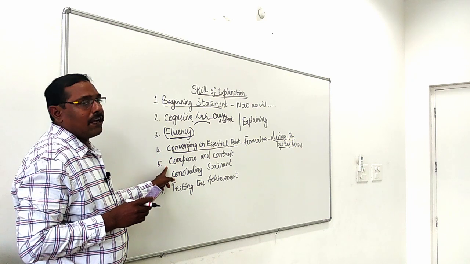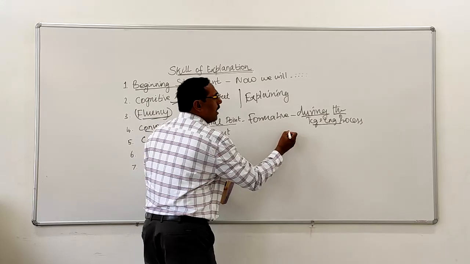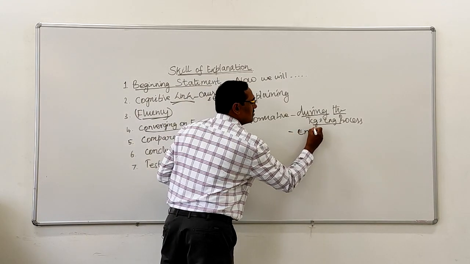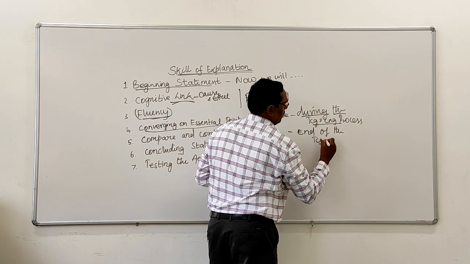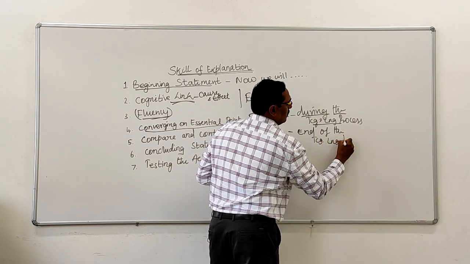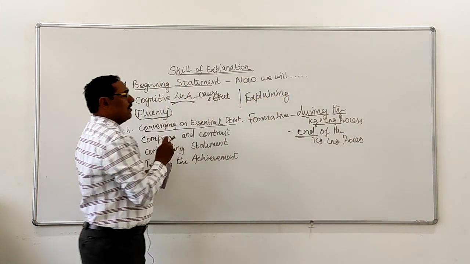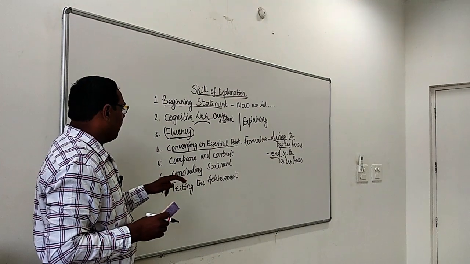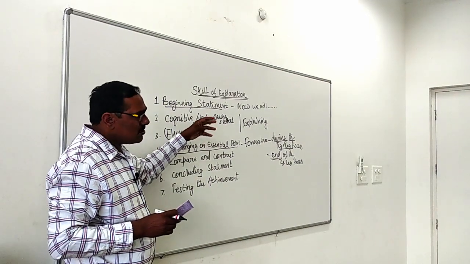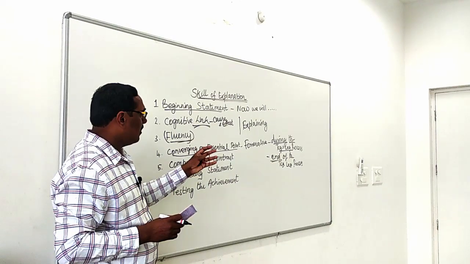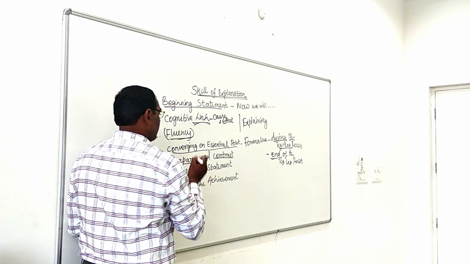Then we had a comparison with summative evaluation. Summative evaluation will be at the end of the teaching learning process. So this is the compare and contrast. We have taken two evaluations: one is formative, the other one is summative. Formative is during the process and summative is at the end of the process. Therefore, we have used this also in micro teaching.